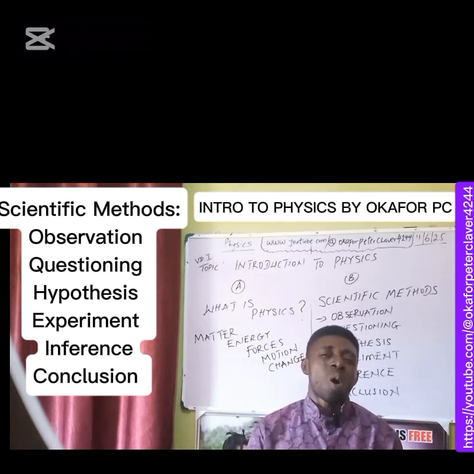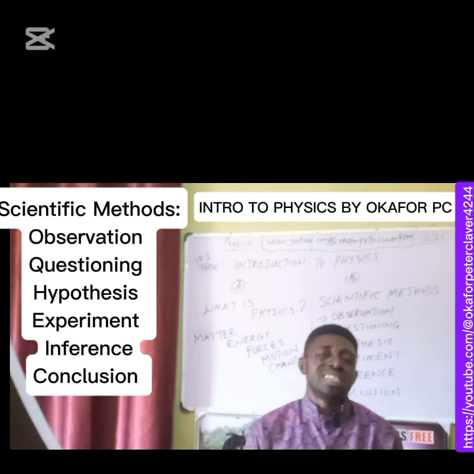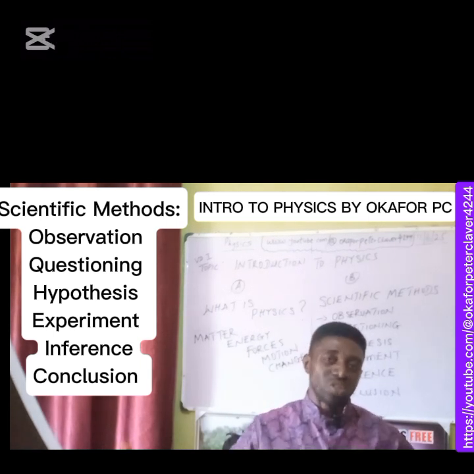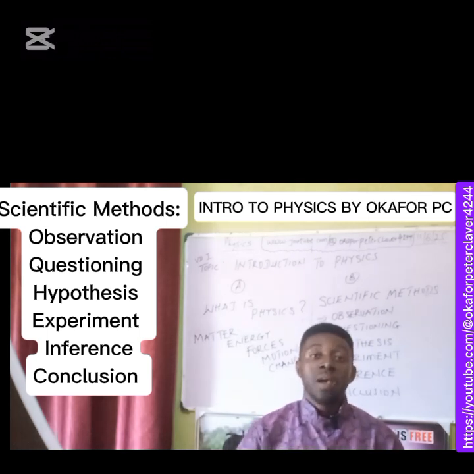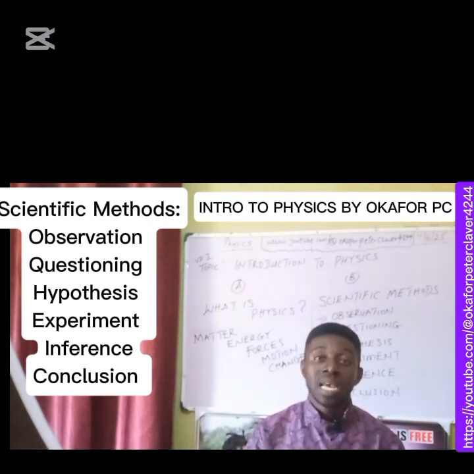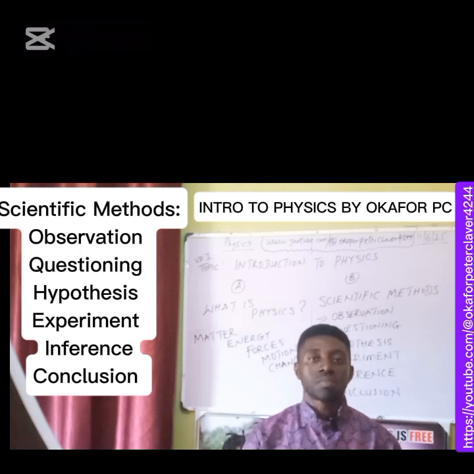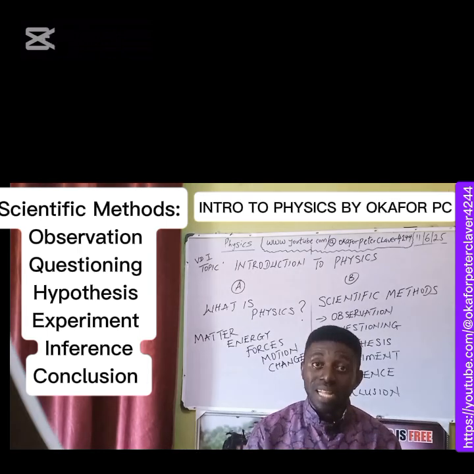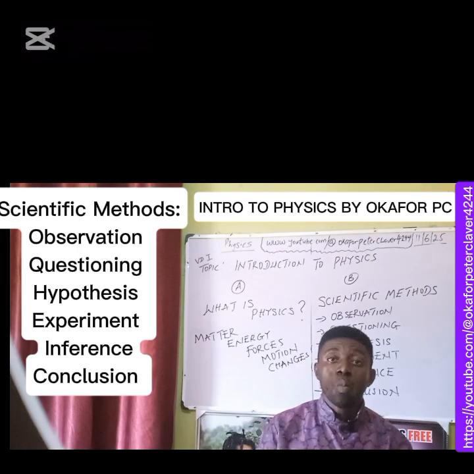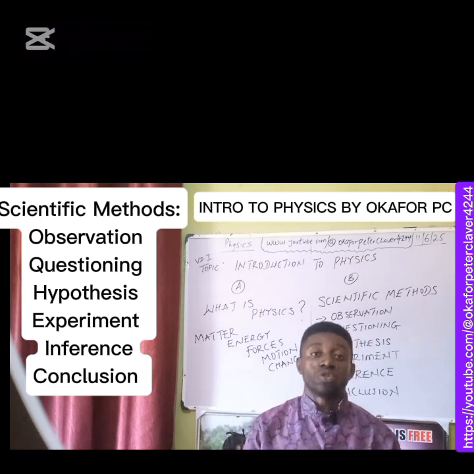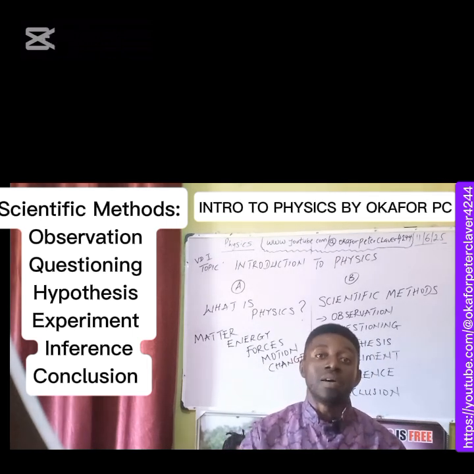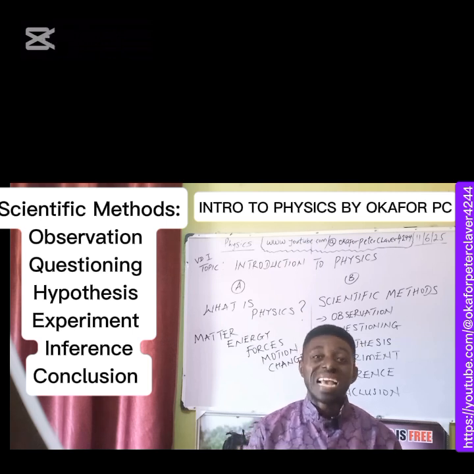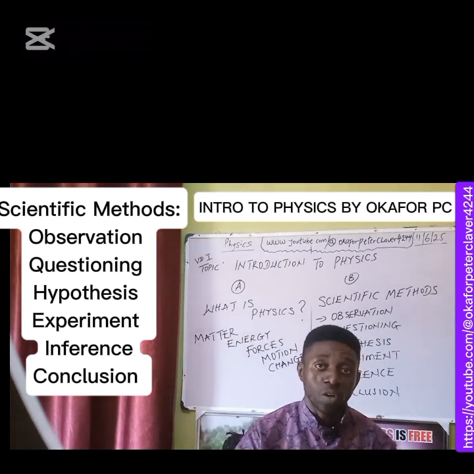So one may ask, what do we need the motion of things around us for? What do we do with them? Of what importance are they, or the motions of matter around us? It's of paramount importance. It's because of the motion of the earth that we have seasons of the earth. It's because of the motion of the earth that we have day and night. It's because of the motion of the moon around the earth that we have months. And to shock you the most, it's because of the motion of the earth that we have survival on the earth's surface. Our existence is attributed to the motion of the earth.